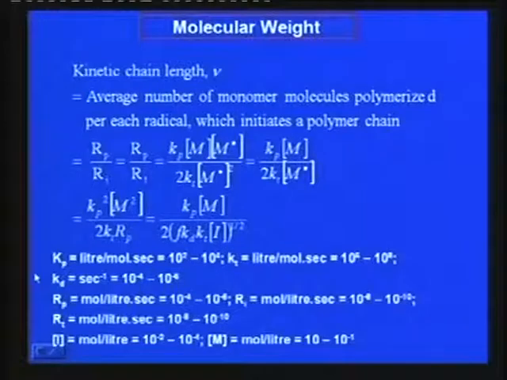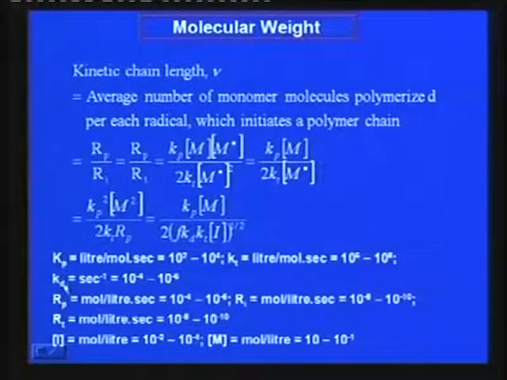For your information, here are the values of various rate constants, rates of polymerization, rates of termination, rate of initiation, etc.